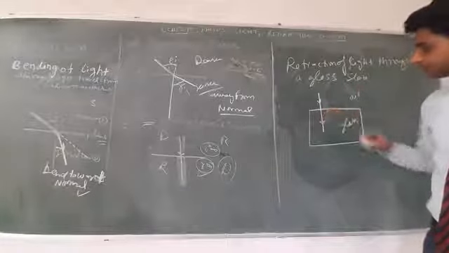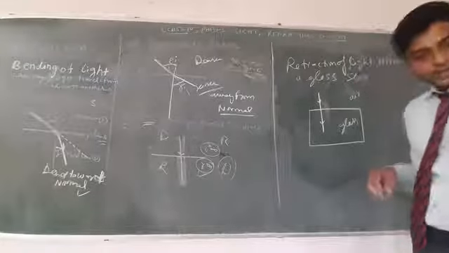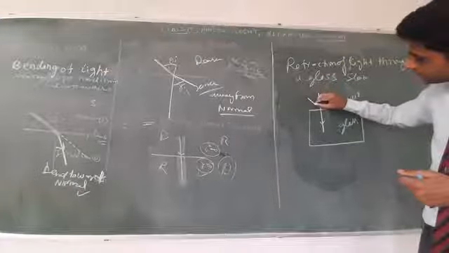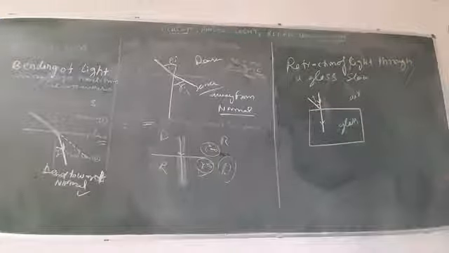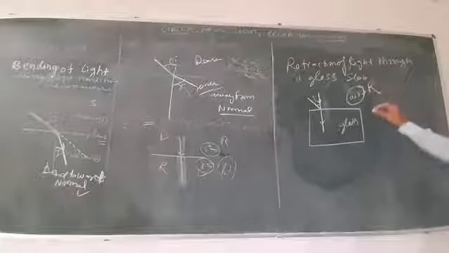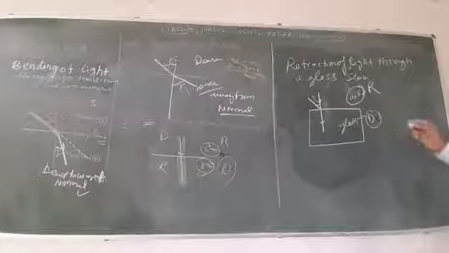Okay, but if the ray of light is incident obliquely, it means this is angle i, the angle of incidence. Then air is a rare medium and glass is denser with respect to air.